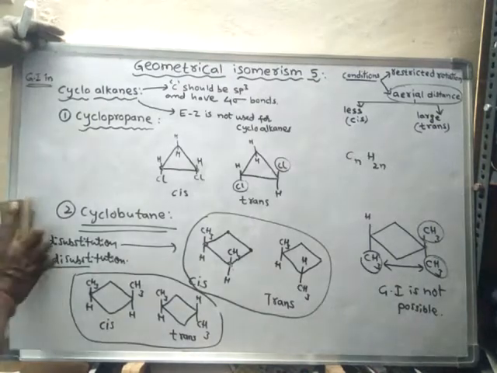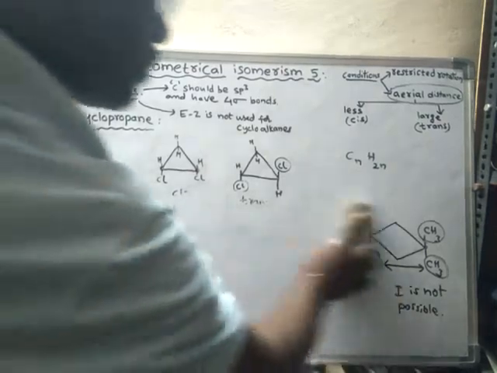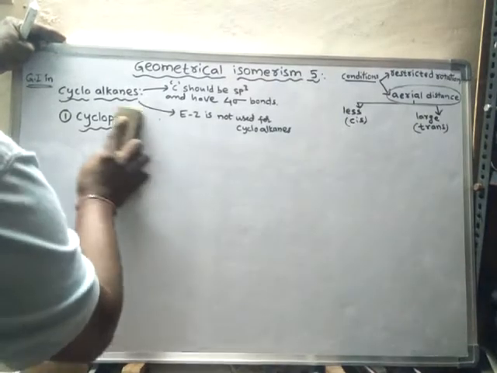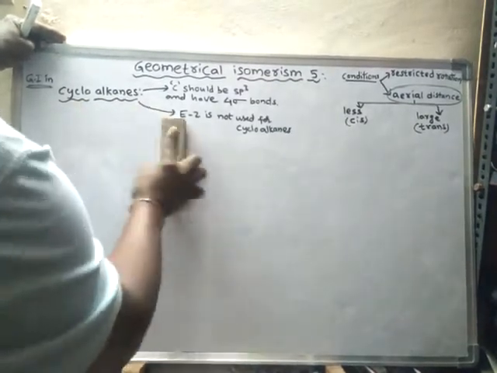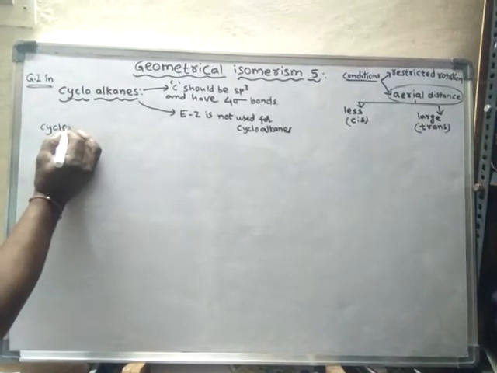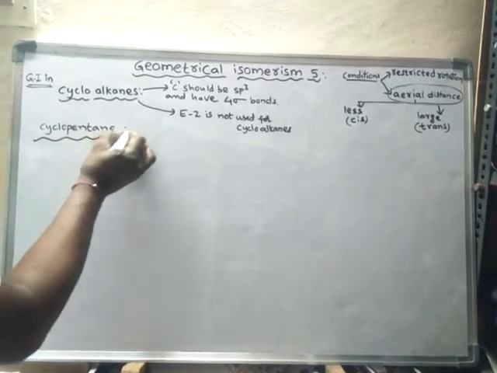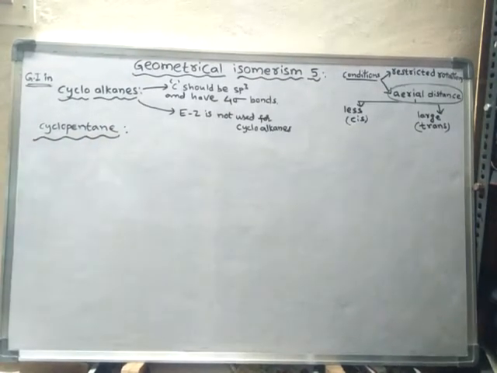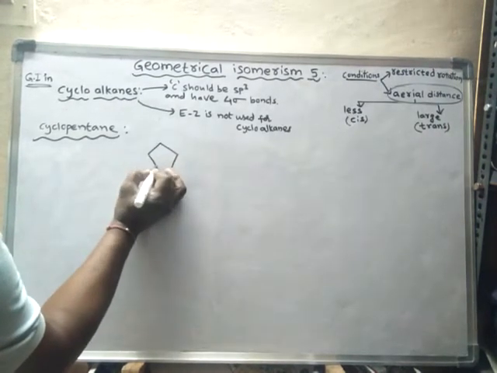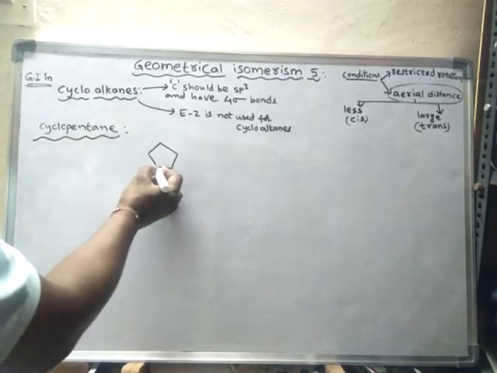Next is cyclopentane. In cyclopentane, so what is cyclopentane? It contains a 5 carbon ring.